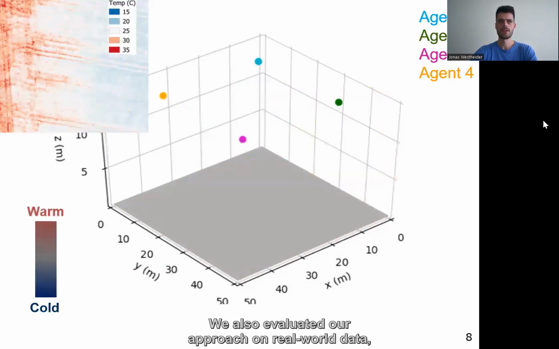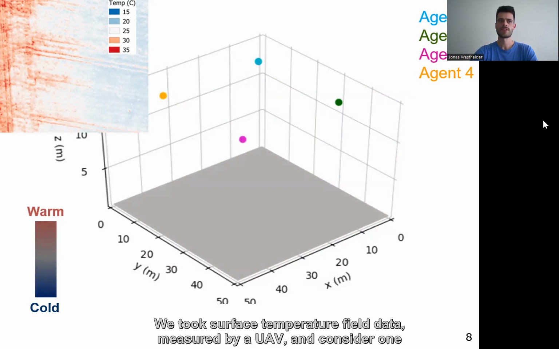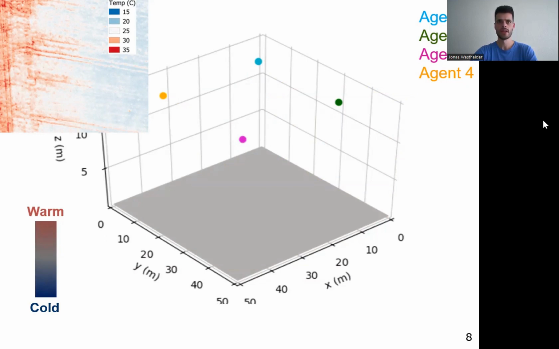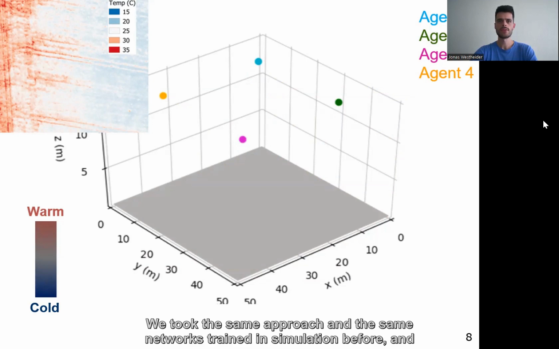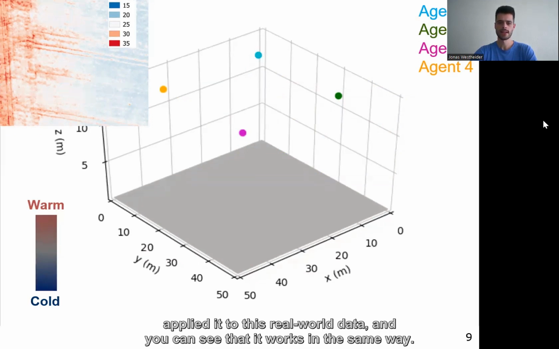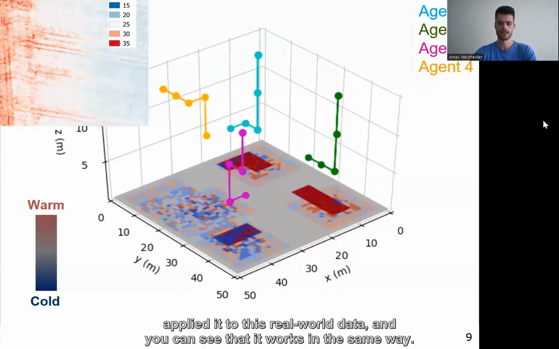We also evaluated our approach on real-world data. Here it's for a team size of 4 UAVs. We took surface temperature field data measured by a UAV and consider warm regions, in this case higher than 25 degrees, as interesting regions. We took the same approach and the same networks trained in simulation before and applied it to this real-world data, and you can see that it works in the same way.